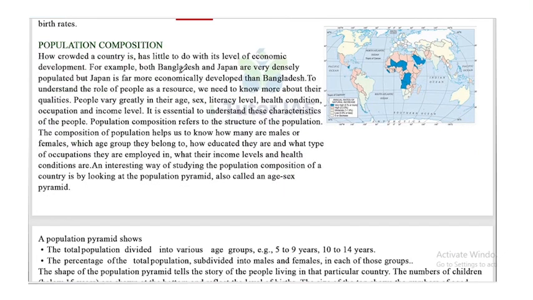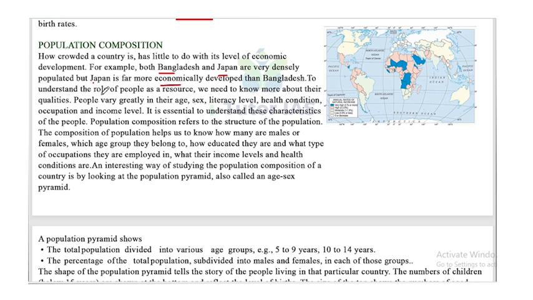Now, population composition. How crowded a country is has little to do with its level of economic development. For example, both Bangladesh and Japan are very densely populated, but Japan is far more economically developed than Bangladesh.